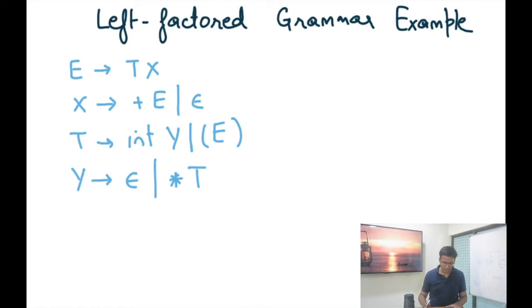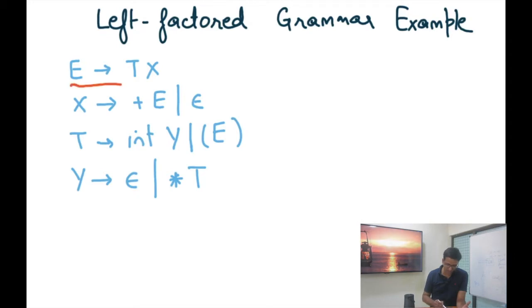And to see that, we can basically show that if I have to produce any non-terminal E, X, T, or Y, just by looking at the next token, I should be able to precisely identify which production to use.